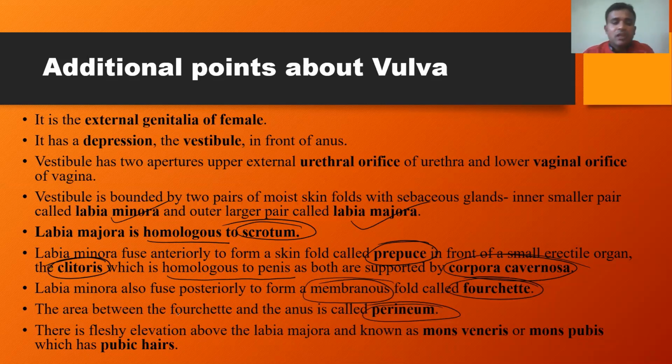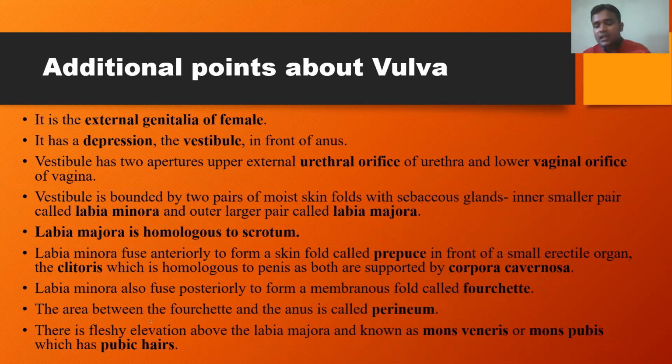And there is a fleshy elevation above the labia majora known as mons veneris. Remember, mons veneris is actually known as mons pubis. This term is given in the textbook. But remember, mons pubis is also known as mons veneris, which has pubic hairs. The development of pubic hair is one of the secondary sexual characters of a female individual. So these are the very important points related to the vulva, that is, the female external genitalia.